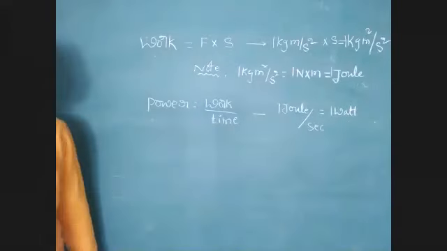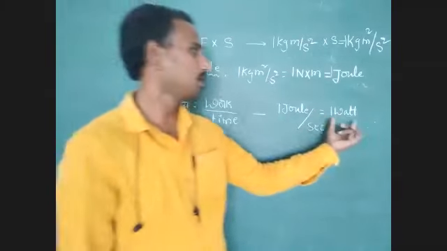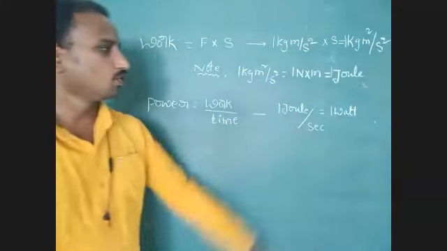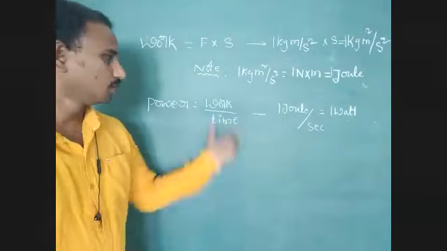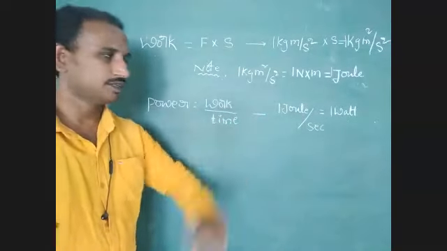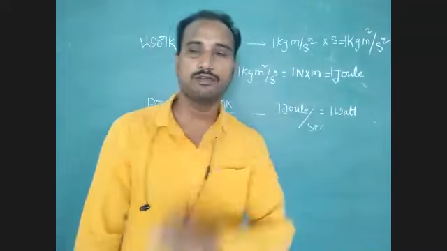So 1 watt is equal to 1 joule per second. Generally, we call this unit watt. So power is equal to work by time. The SI unit of power is 1 joule per second, which is also called 1 watt.